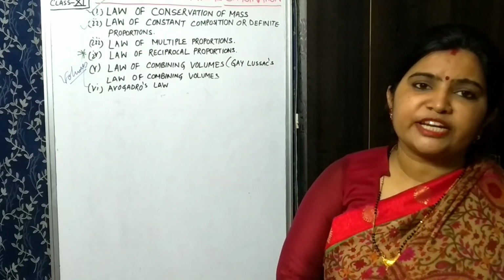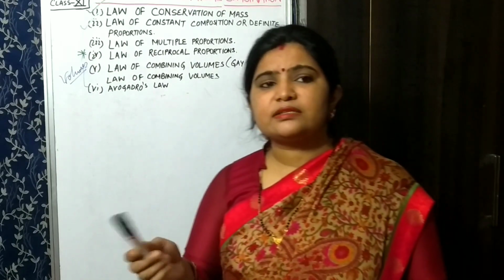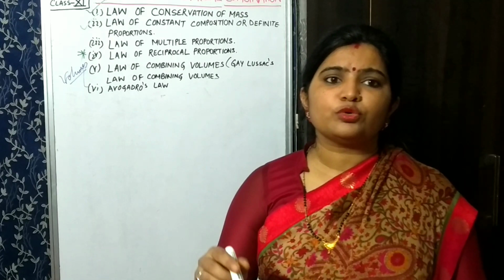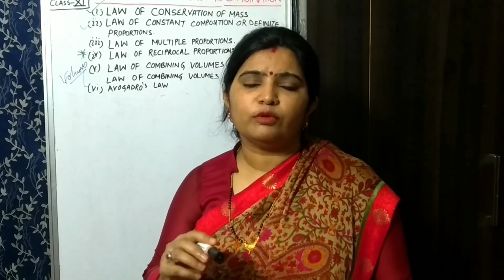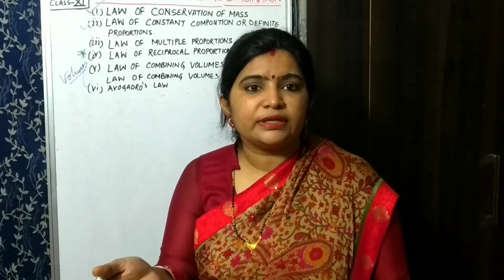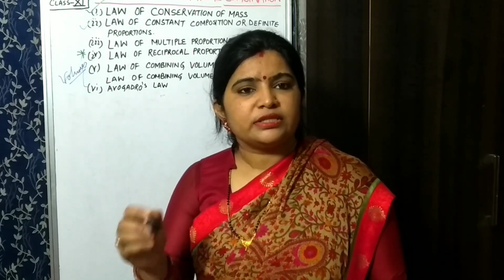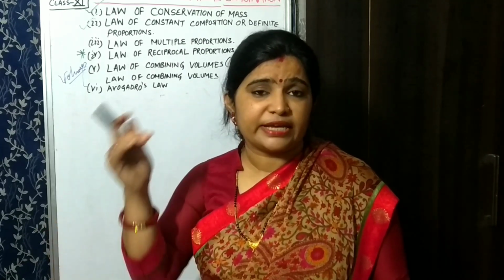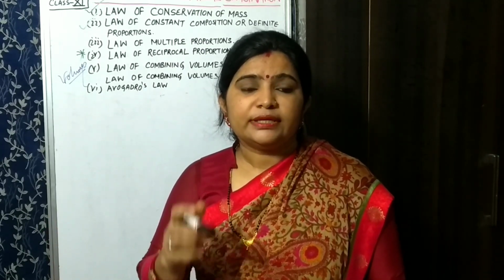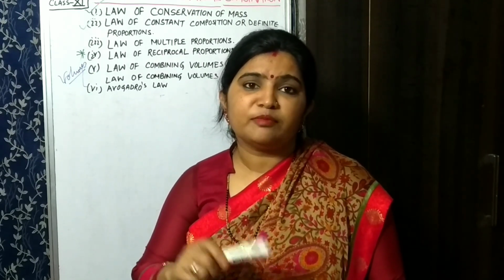Now the next statement you should know: when gases react, they do so in volumes which bear a simple whole number ratio to one another and to the volume of products formed, if they are gases. Suppose H2 and Cl2 combine, they will form HCl gas. If one volume of hydrogen and one volume of chlorine combine, they produce 2 volumes of HCl.